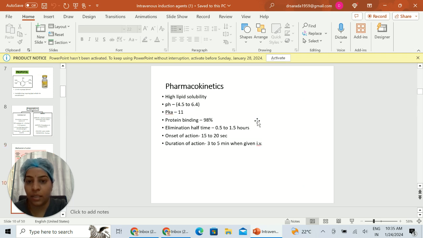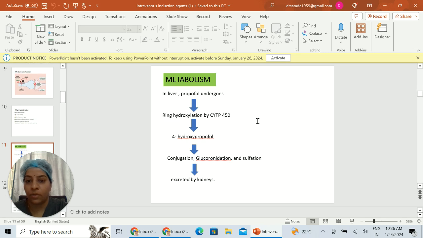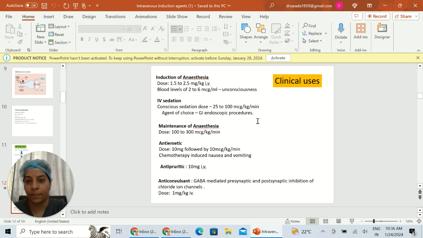The pharmacokinetic properties of propofol are: it is highly lipid soluble, has a pH of 4.5 to 6.4, a pKa of 11, is 98% protein bound, and has an elimination half-life of 0.5 to 1.5 hours. Onset of action is usually within one arm-brain circulation, that is within 15 to 20 seconds, and the duration lasts for 3 to 5 minutes when given intravenously. Metabolism is mostly in the liver, where it undergoes ring hydroxylation by CYP450 enzyme to 4-hydroxypropofol, and then undergoes conjugation, glucuronidation and sulfation, and is excreted by the kidneys.